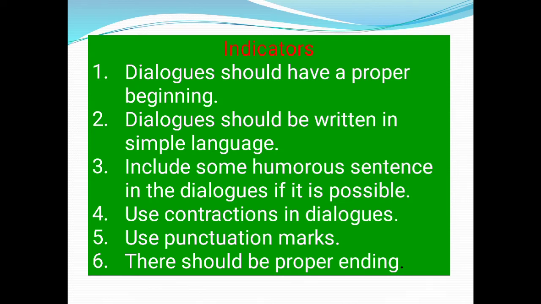Like that, you can use some contracted forms in dialogue writing to make the dialogue effective. Fifth indicator is to use punctuation marks and capital letters. That means you have to use punctuation marks, for example, comma, quotation marks, full stop, exclamatory mark, and capital letters, wherever